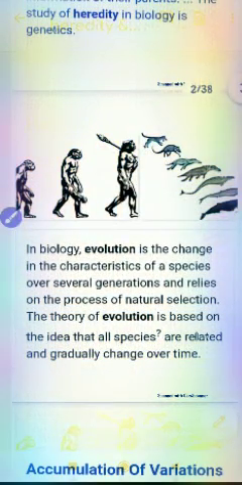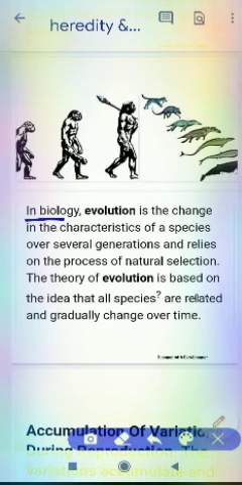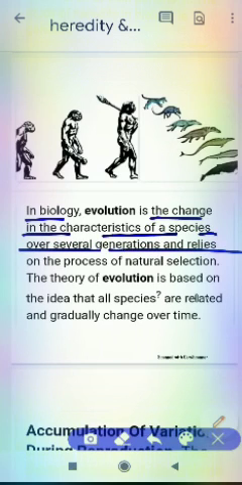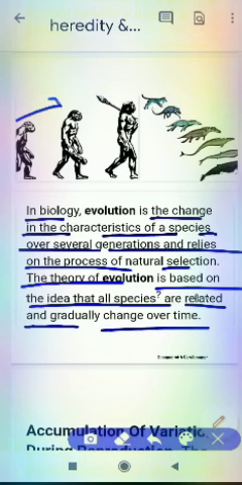Okay, we can see here the image of human heredity. So what is evolution now? In biology, evolution is the change in the characteristics of a species over several generations, and it relies on the process of natural selection. The theory of evolution is based on the idea that all species are related and gradually change over time. So we can see here the changes in humans by evolution.